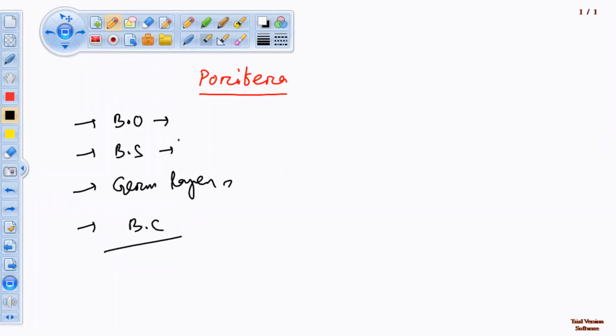Anvesha, tell me what about the body organization in Porifera? Sir, cellular level. Then body symmetry. Arpita, which type of body symmetry is found in Porifera? Asymmetric. Mostly, write down, mostly asymmetric, because some are radially symmetric also.